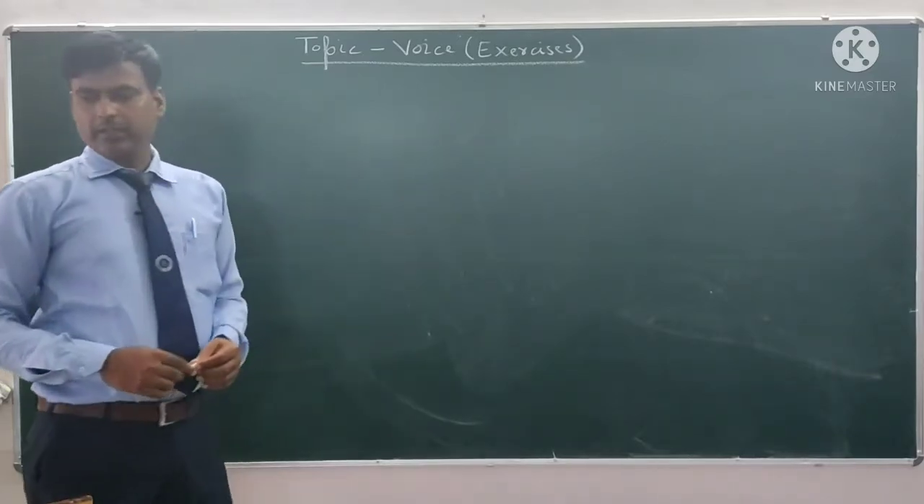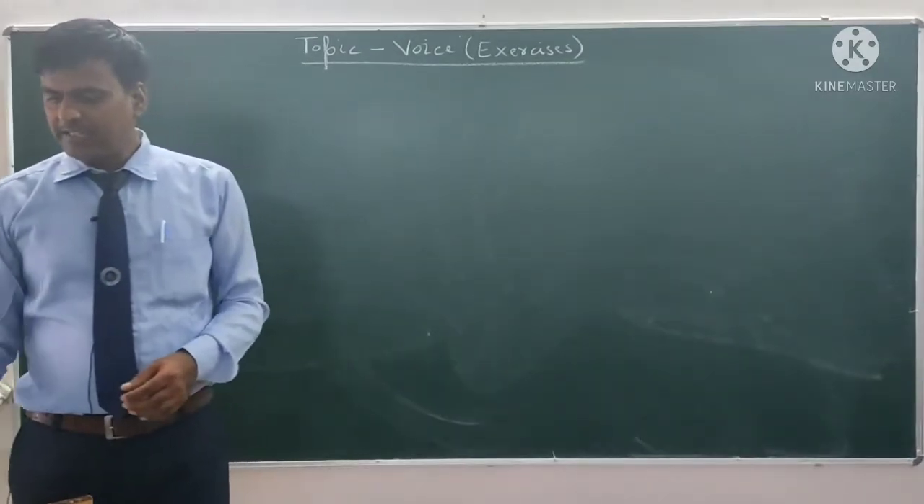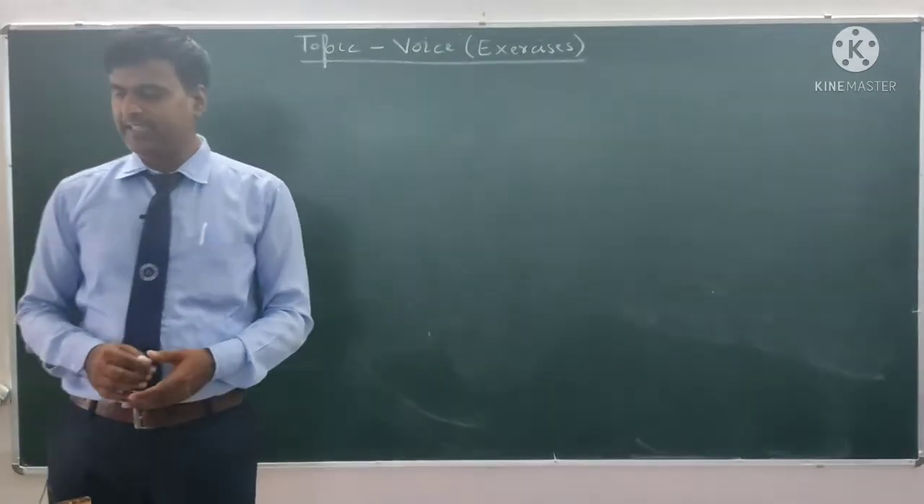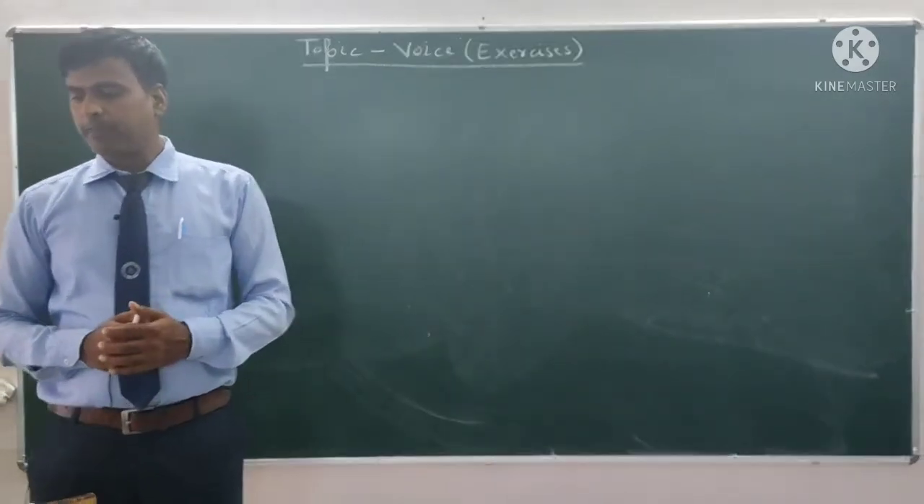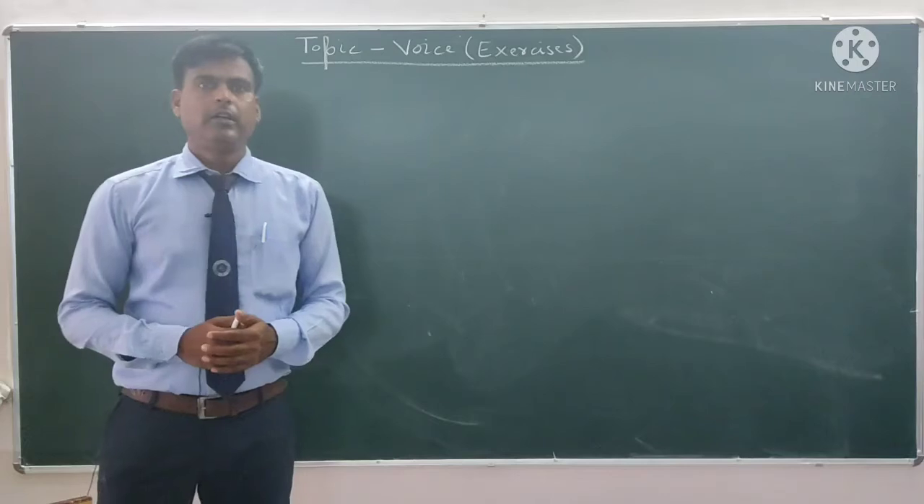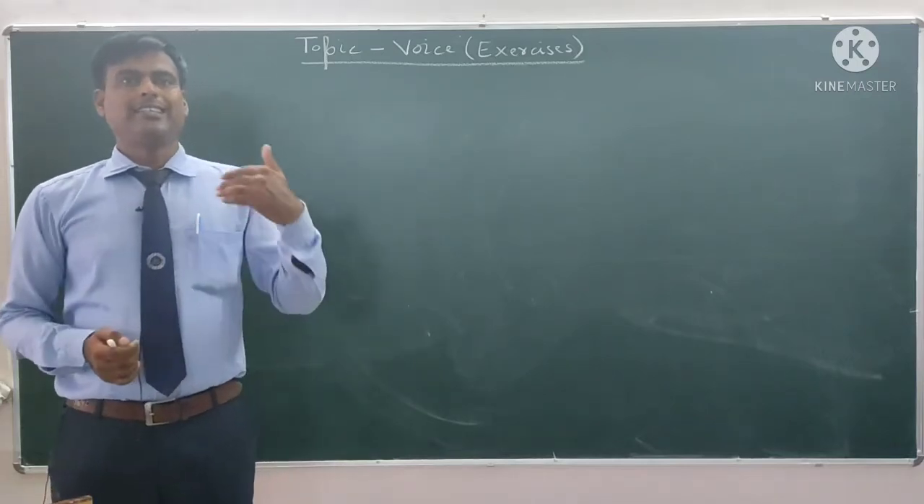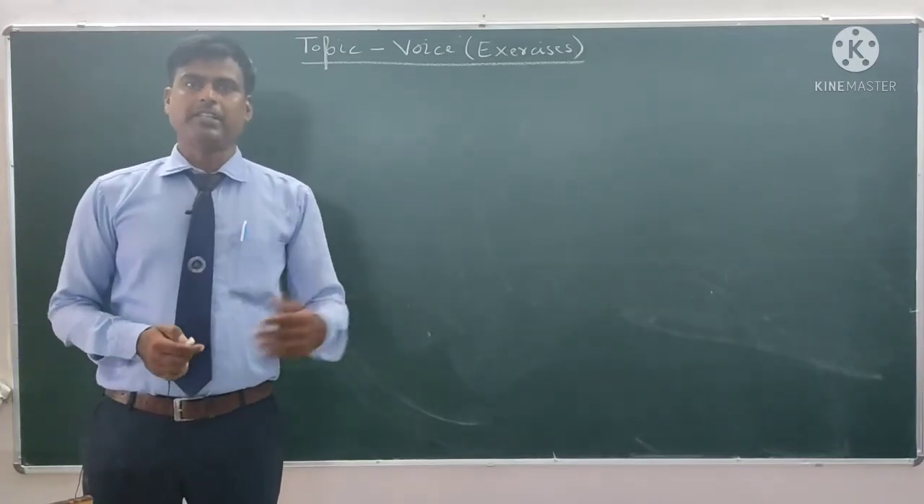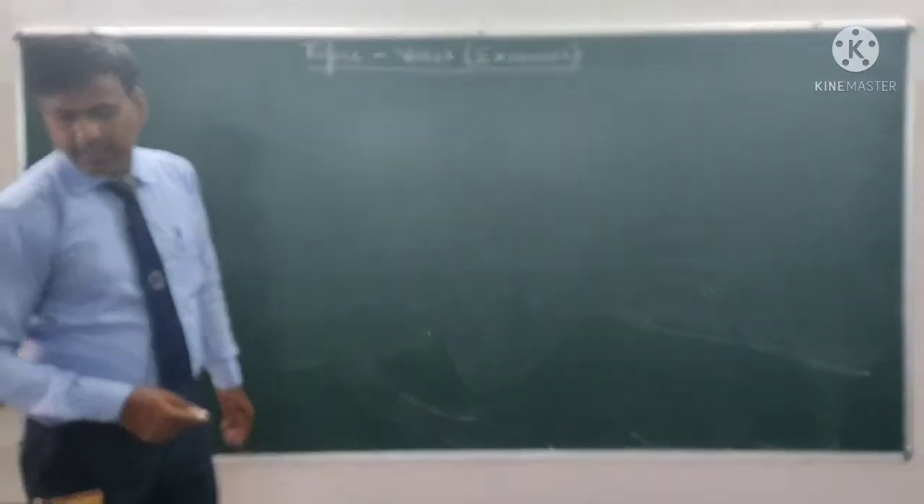In exercise number 1, it is given, underline the verbs in the following sentences and tell whether they are in the active or in the passive voice. We have only to tell either the sentence is in active voice or in passive voice. The first sentence is, he is liked by all.